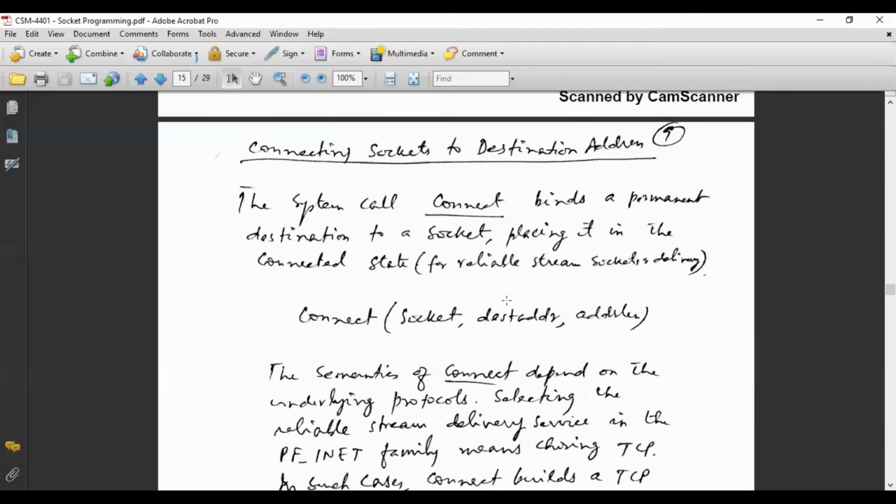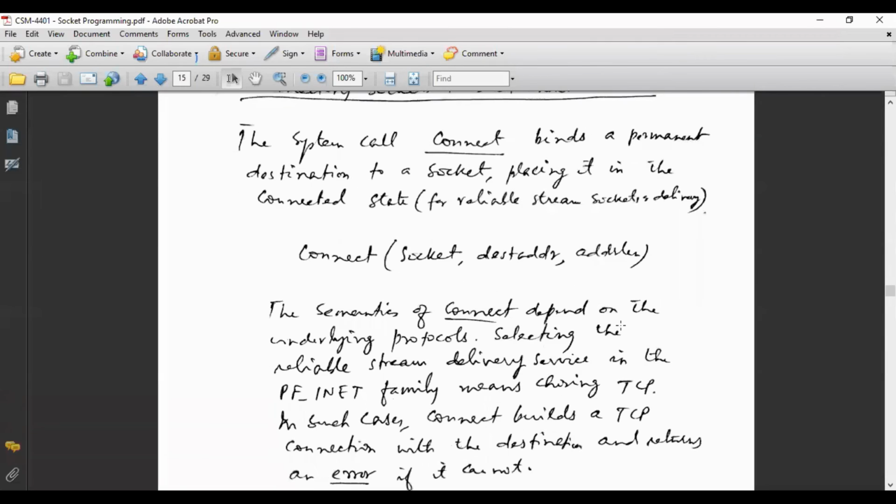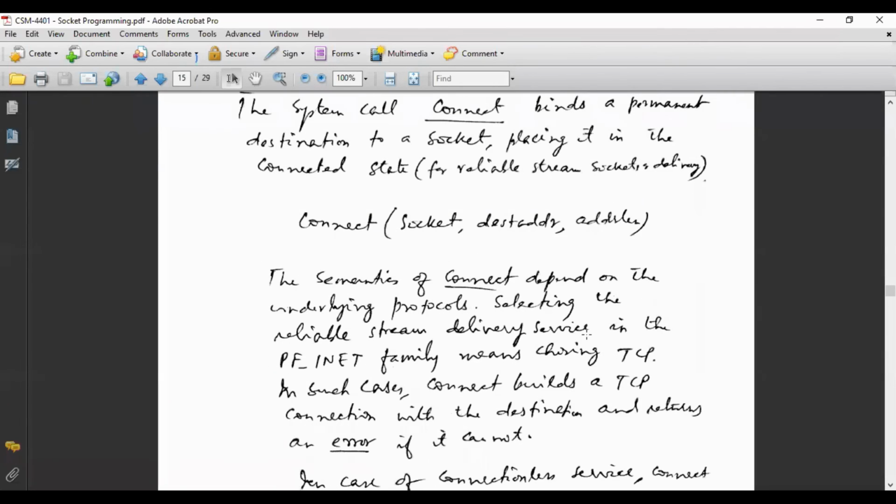And for that we have a simple system call which is known as connect. The system call connect binds a permanent destination to a socket, placing it in the connected state for reliable stream. Obviously, for reliable stream or for socket delivery, we have the connection oriented service. So connect and then the socket. Here you will have to write down the destination address and the address length to which we want to connect. The semantic of the connect depends on the underlying protocol.